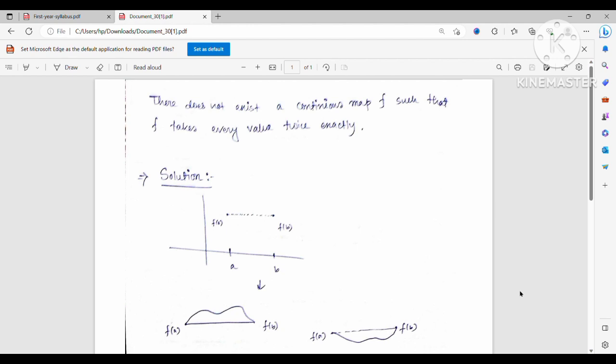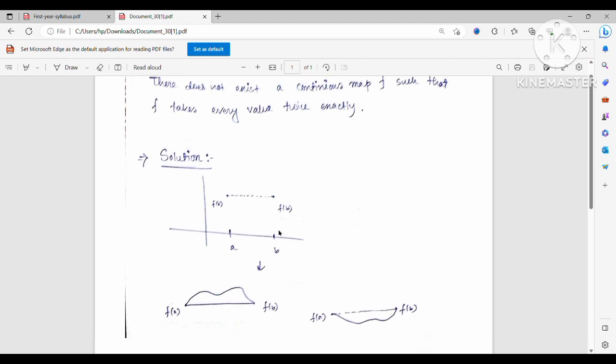Okay. So the solution is that since f takes every value exactly twice, choose 2 points A and B such that f(a) equals f(b). Graphically, this looks like this. Here is A, here is B, here f(a), here f(b), and f(a) and f(b) both are equal. Now observe that